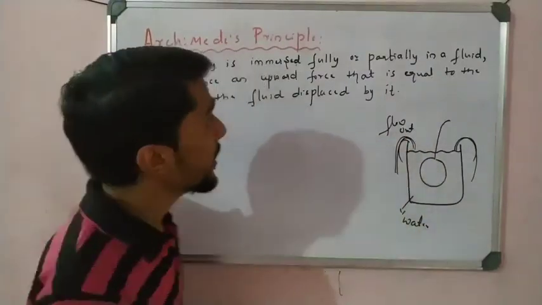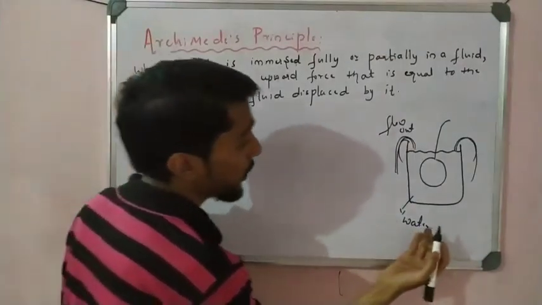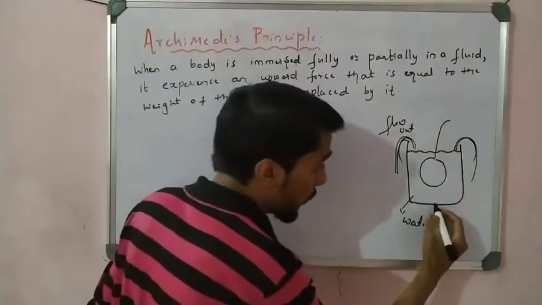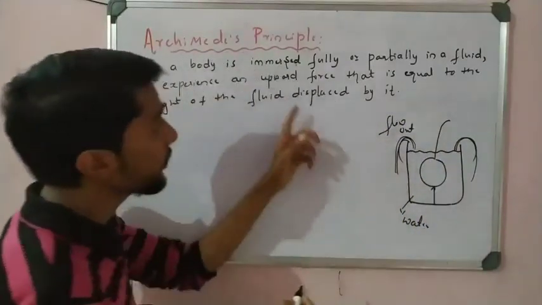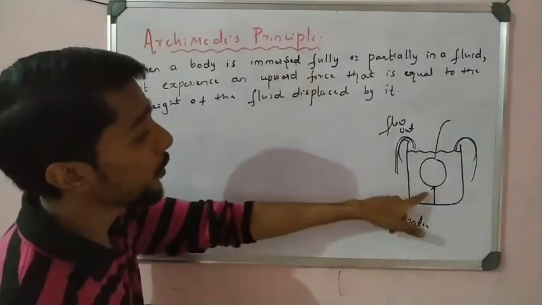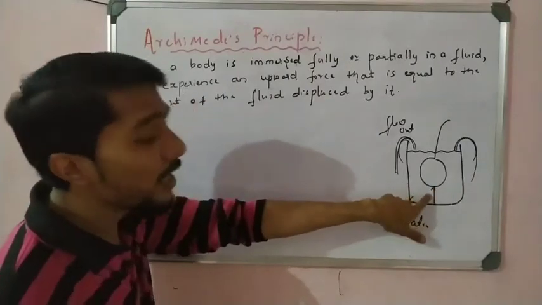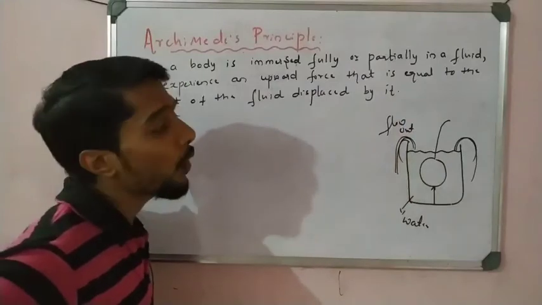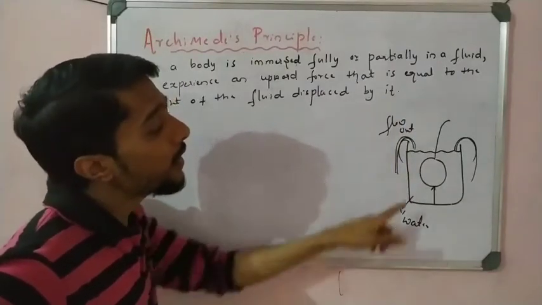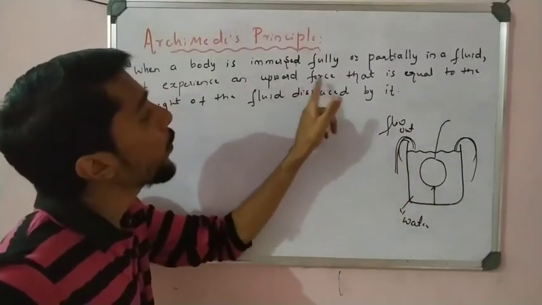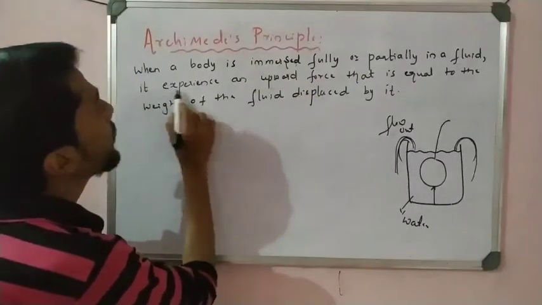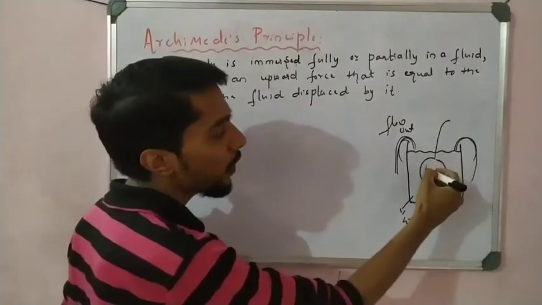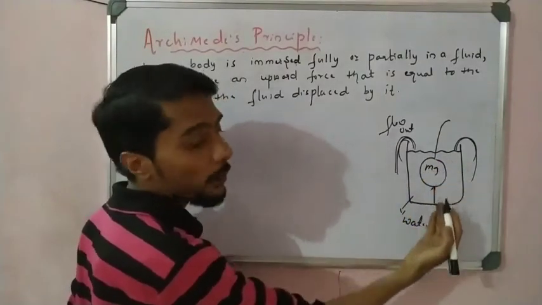The statement says that whenever I immerse an object into the water, one force is there. Which force? An upward force applied on the object. And because of that upward force, some amount of water flows out, and that water is equal to the upward force. In the last video we saw that there are two forces: one is mg, and one is the upthrust force.